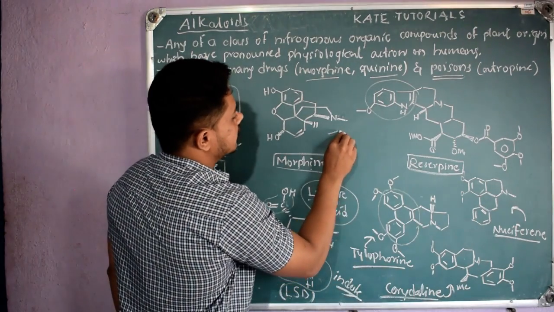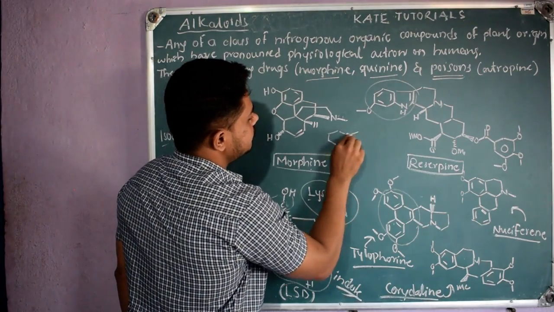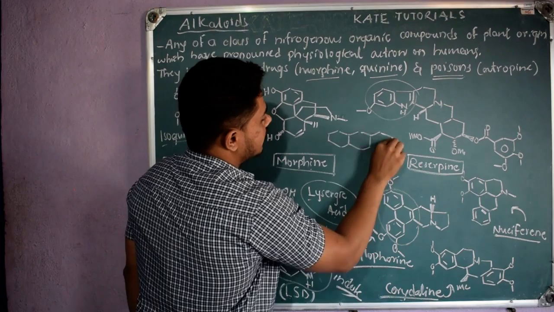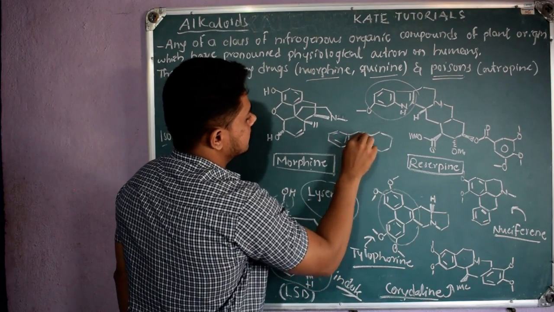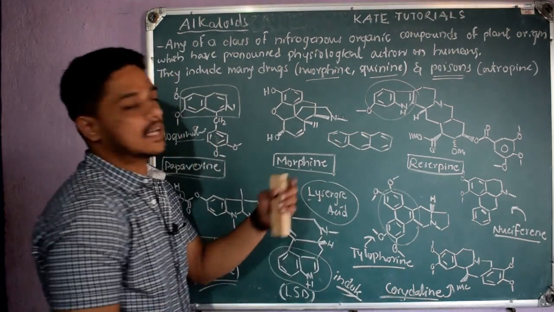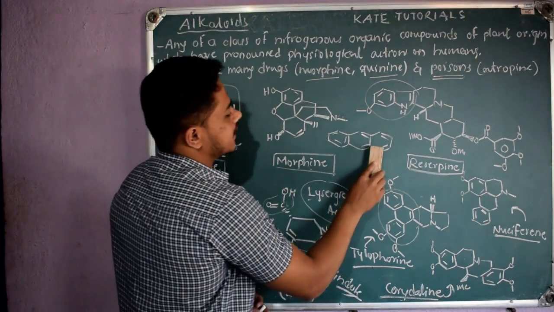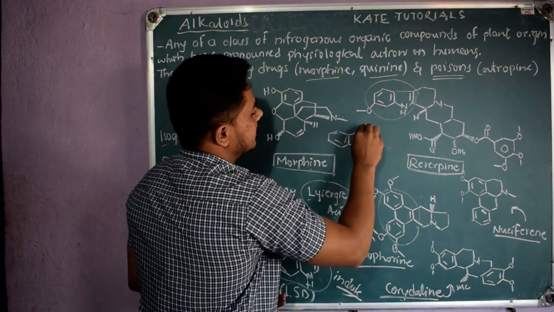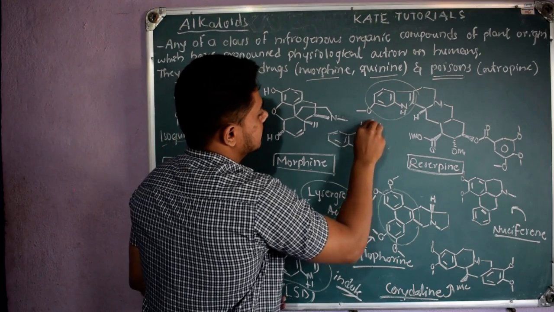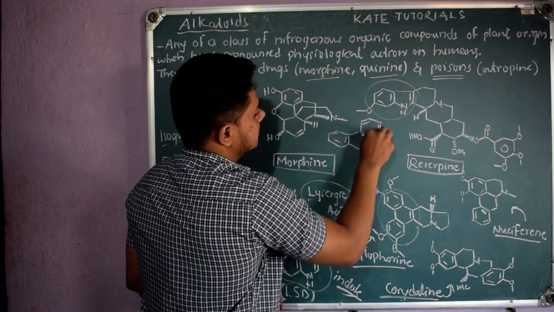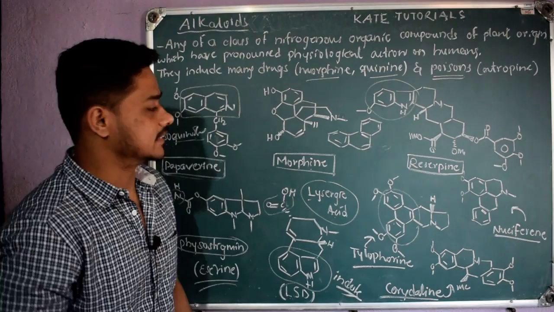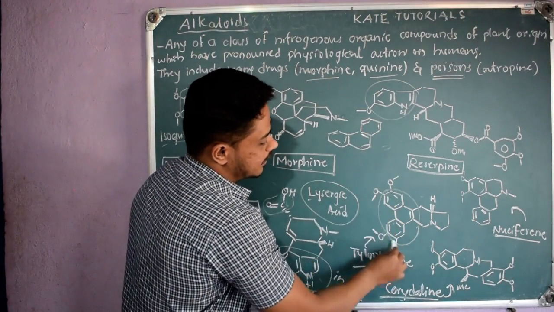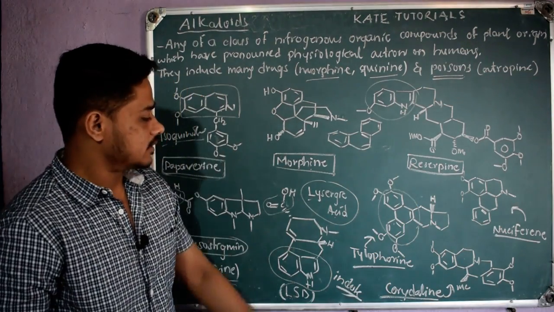Anthracene, you know, this is anthracene, right? If I remove this last ring, and instead of taking it in the same line, I take it here, then it becomes phenanthrene. So this is nothing but a phenanthrene alkaloid, tylophorine.